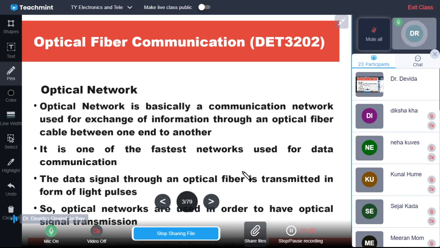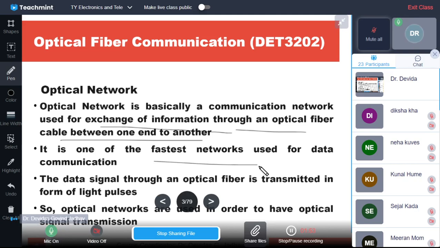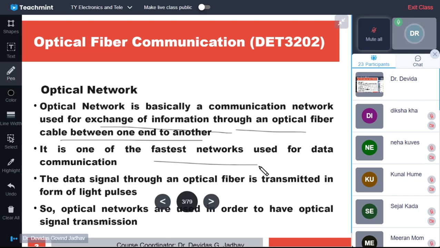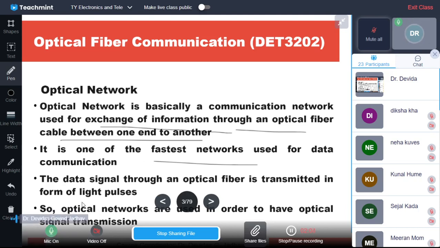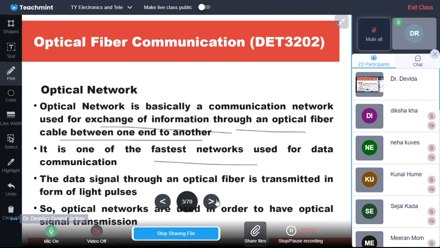So, optical network is basically a communication network used to exchange information through the optical fiber cable between end to end. So, it is one of the fastest networks in the data communication. The data signal through the optical fiber is transmitted in the form of light pulses. So, optical networks are used in order to have optical signal transmission.